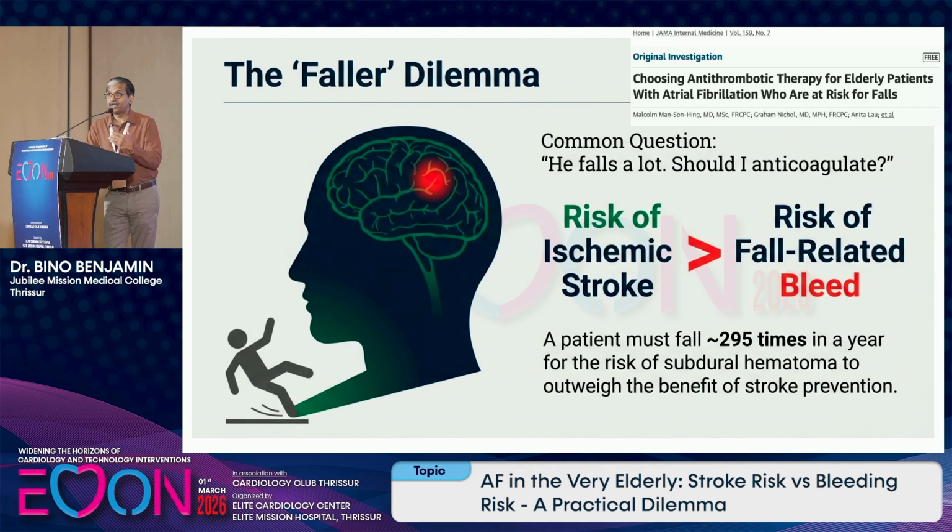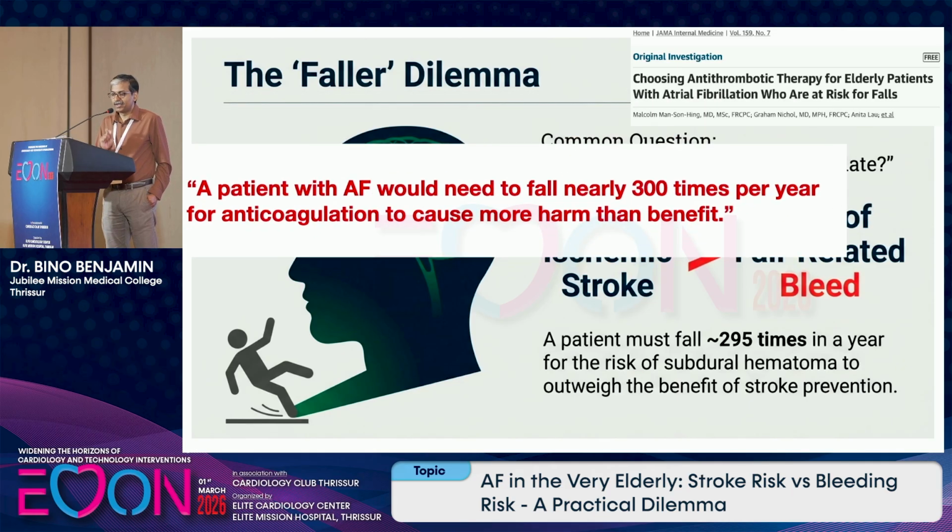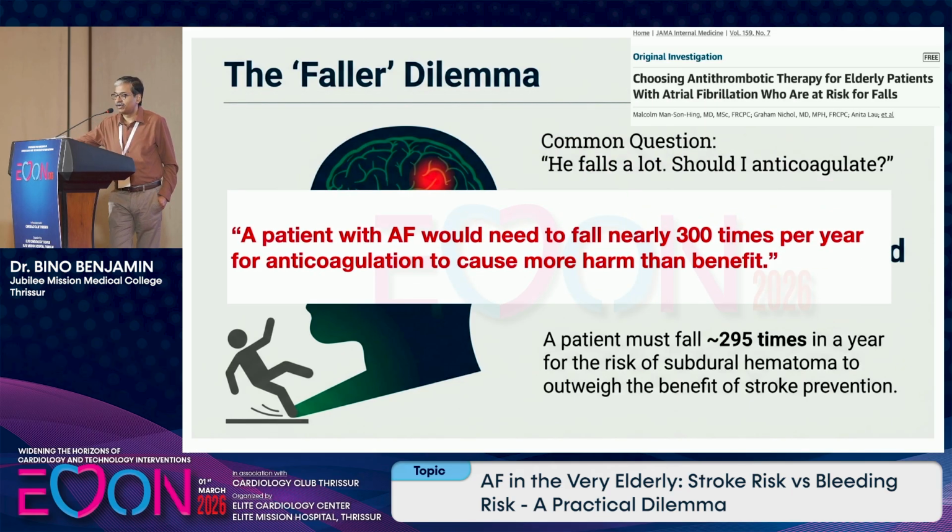Here, they calculated the risk of a fall and the risk of subdural hematoma in a patient who has frequent falls. A patient must fall 295 times a year for the risk of subdural hematoma to outweigh the benefit of stroke prevention. In other words, a patient with atrial fibrillation would need to fall nearly 300 times a year for anticoagulation to cause more harm than benefit. So you need not remove the benefit from the patient. You have to consider anticoagulation strongly in this patient.